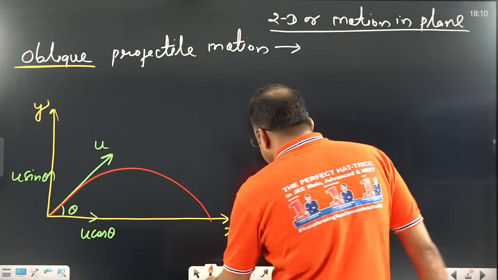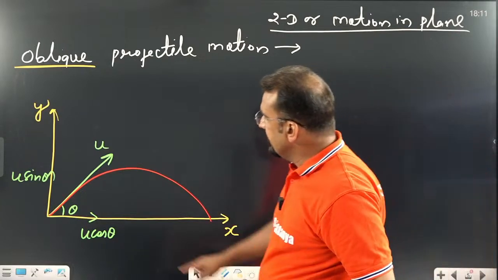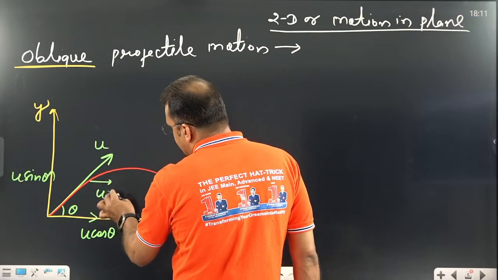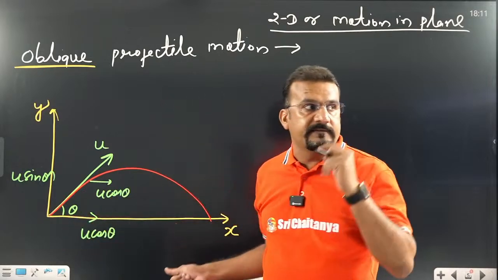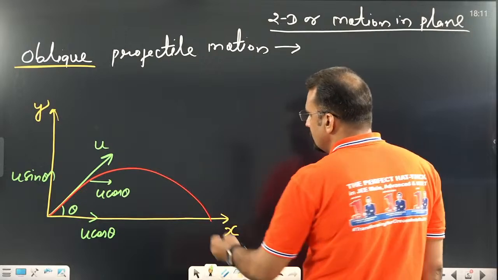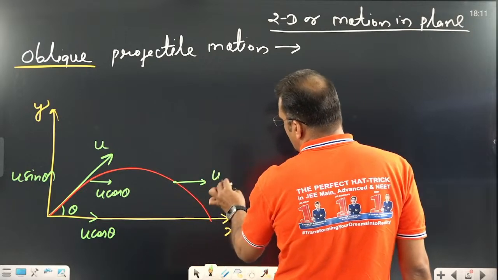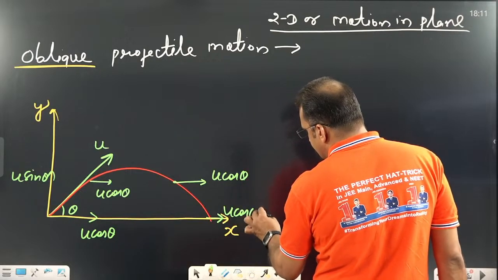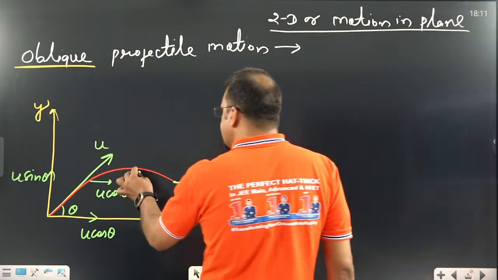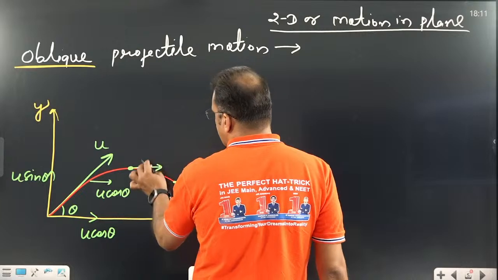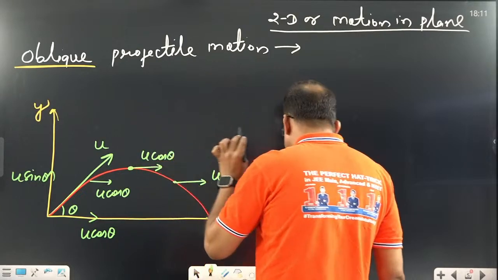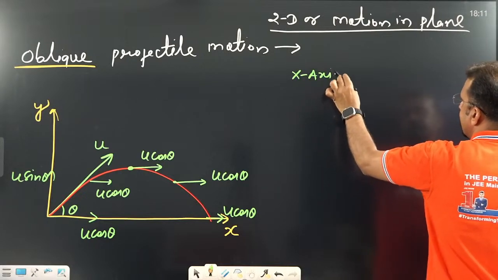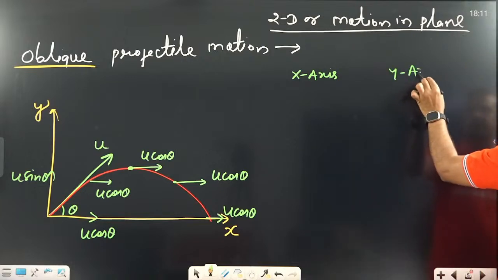The reason is that, see, let us check one by one. When we are going upward, you know u cos theta remains constant. Why? Because on this side there is no acceleration, no retardation. If someone asks you at this point, u cos theta is going to be the same. If someone asks you at this point, u cos theta is going to be the same. If someone asks you at the highest point, what is the velocity? u cos theta. Let us discuss this 2D motion on the x-axis separately and the y-axis separately. Are you getting this point?